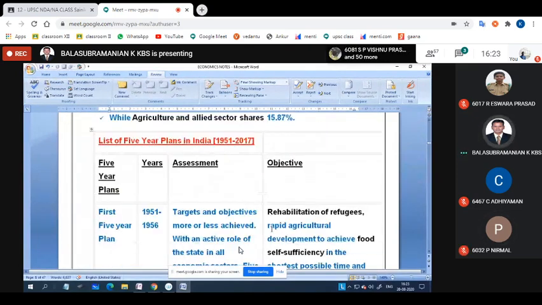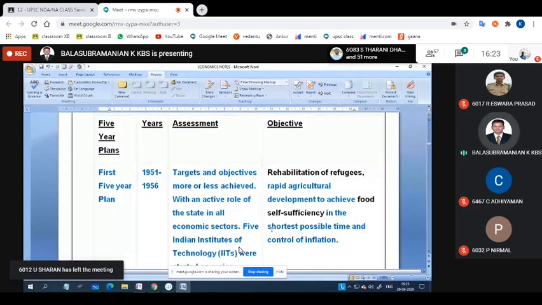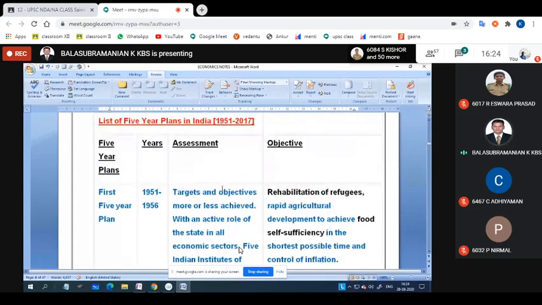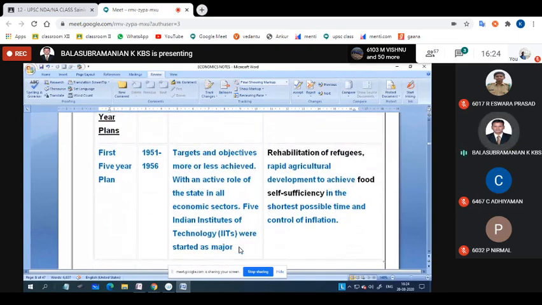Okay, then the 5-year plans. GR sir has already completed one or two. I have mentioned the 12 five-year plans, only highlighted points I'm giving, don't worry. Okay, the first 5-year plan started in 51 to 56. Okay, the assessment and objectives. The target and objectives were more or less achieved, but because during that time there was no development of industrial sectors, it was less achieved.